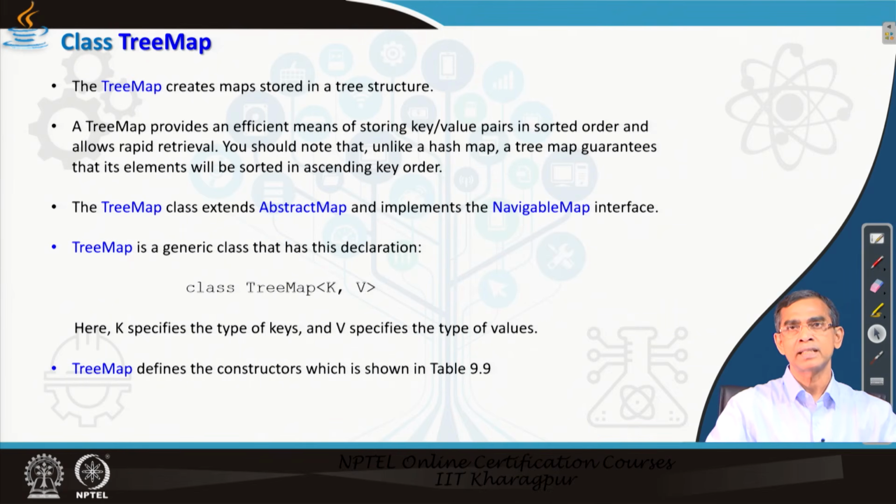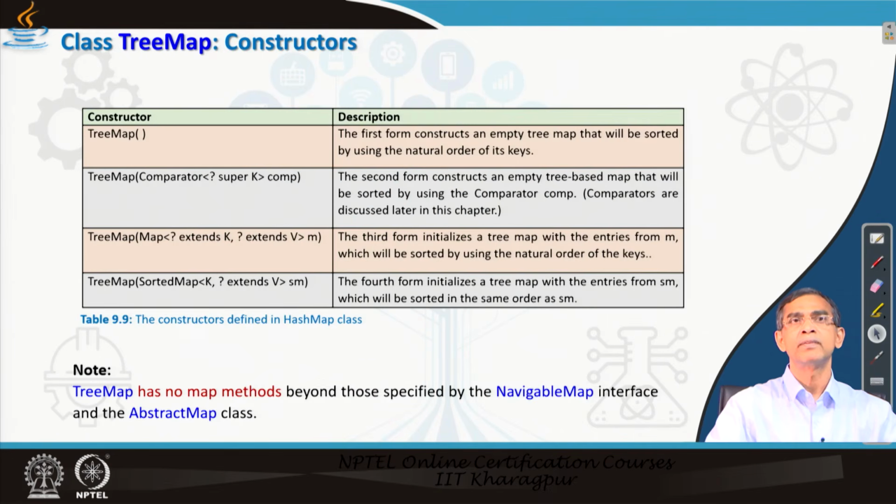So, it is basically a collection of key objects and value objects, for each key-value pair of objects. Now, it also includes several constructors. The first one is the default constructor, TreeMap. The second is another constructor by which the tree can be built.